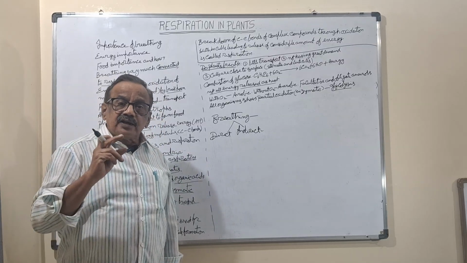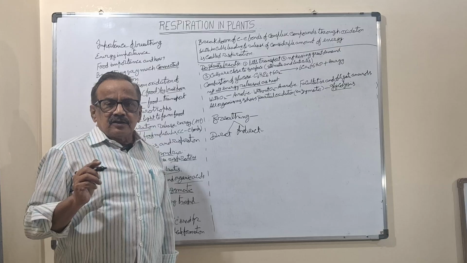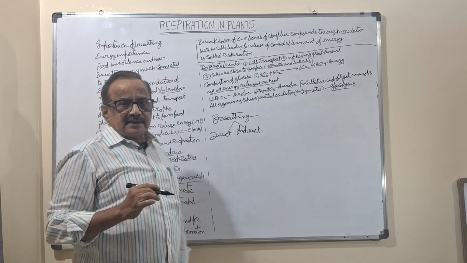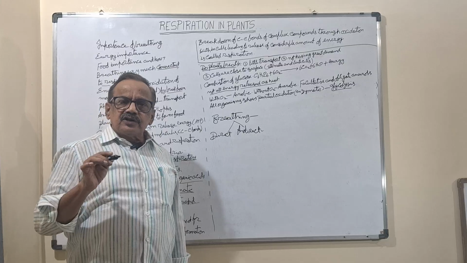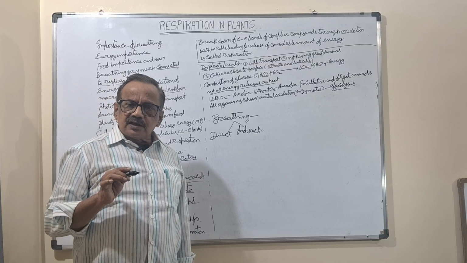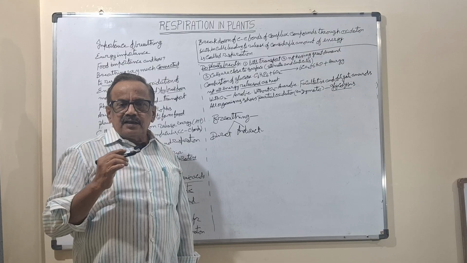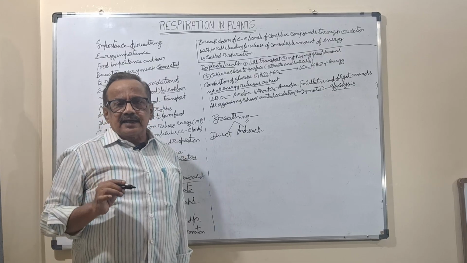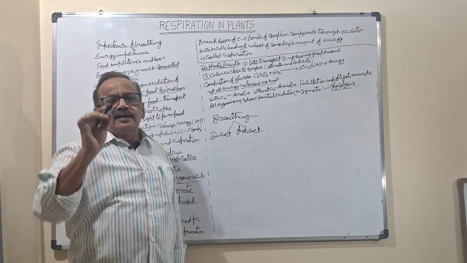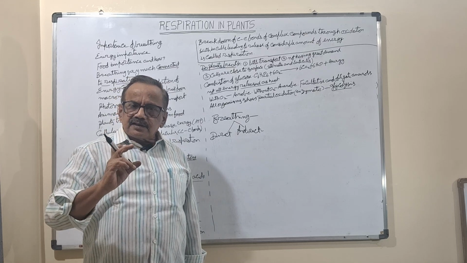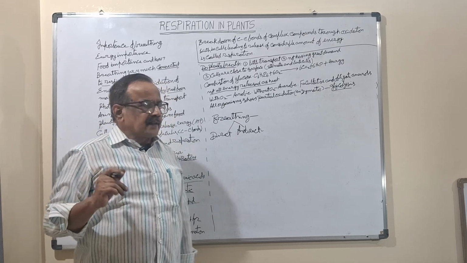This is done indirectly. Plants do direct breathing, and microbes and unicellular organisms which require oxygen for respiration also do direct breathing, which means the oxygen is carried directly.